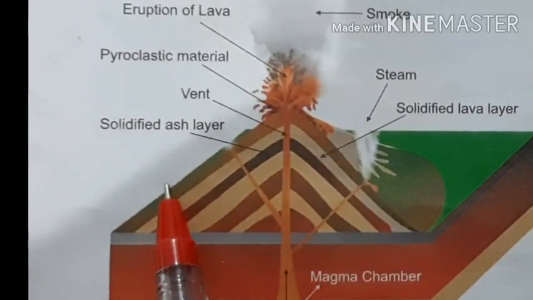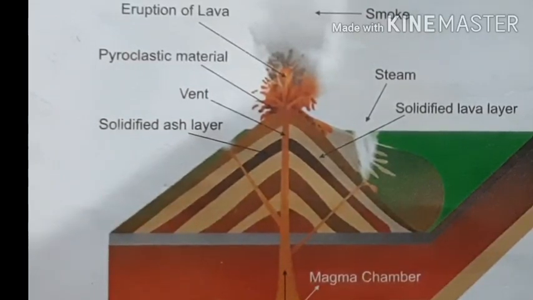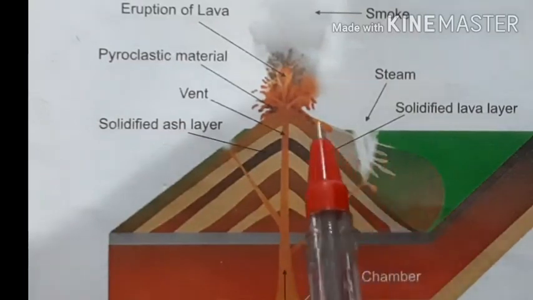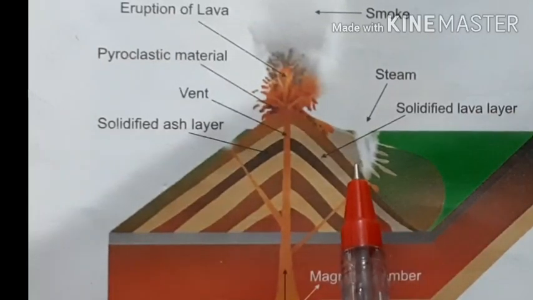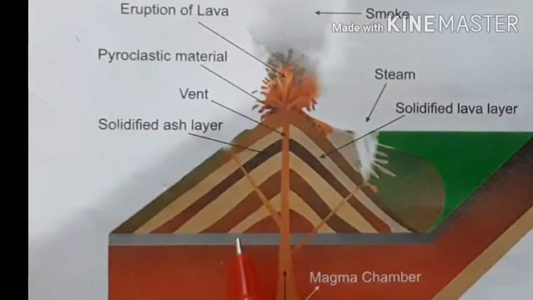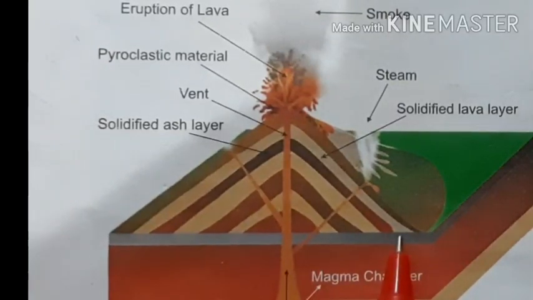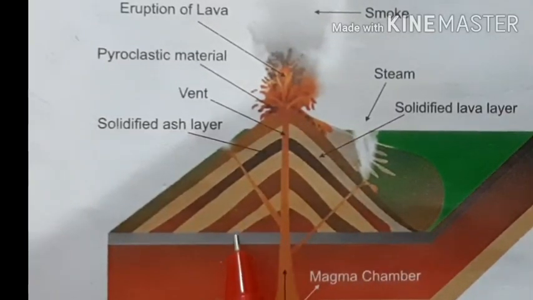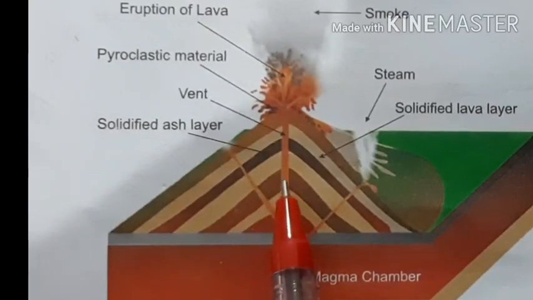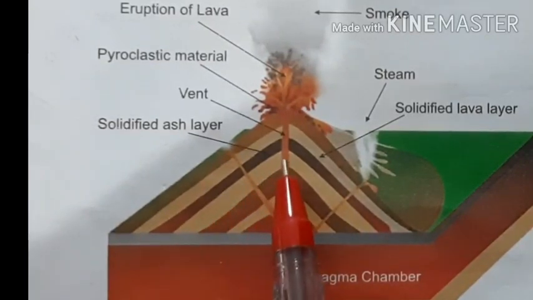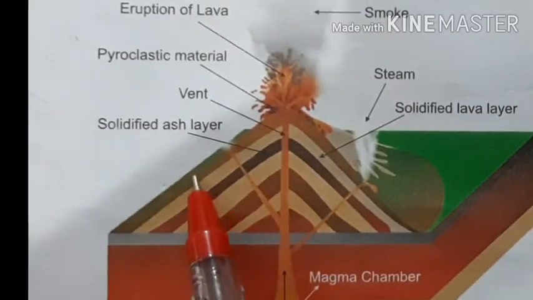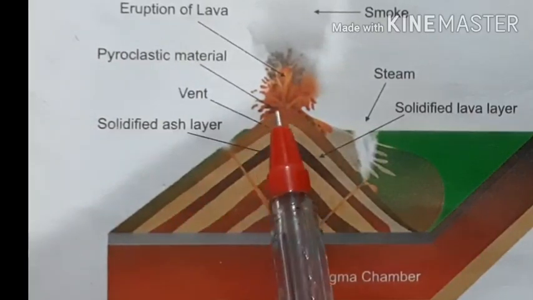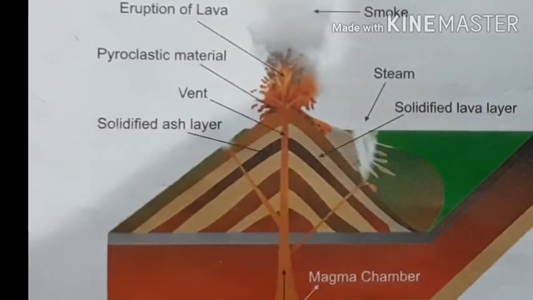At that time this material is known as lava. Magma is the hot molten material in the interior of the earth. When it comes over the surface and spreads over the earth, it is known as lava. After the volcanic eruption, the heaping up of lava and solidified materials leads to the volcanic cone. Continuous eruption leads to the deposition of lava in different layers, which leads to the formation of a volcanic peak.